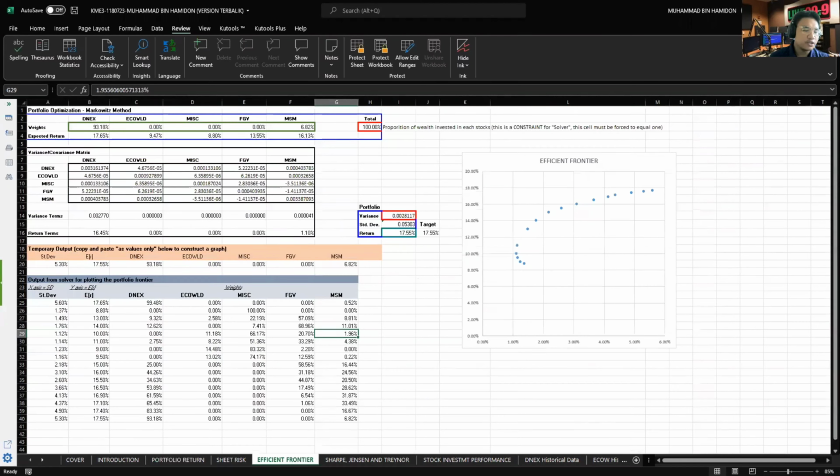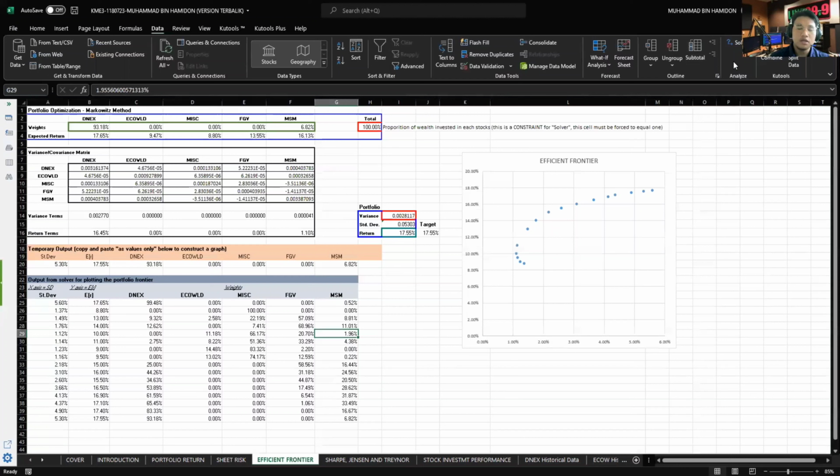For the efficient frontier, the efficient frontier is a collection of optimal portfolios that provide the best expected return for a given degree of risk. The portfolio returns are determined by the investment combinations that comprise the portfolio. The covariance matrix displays the pattern of variability as well as covariation among data matrix columns. Using Excel's Solver feature, we can get the varied results and portfolio frontiers based on the rate of return.